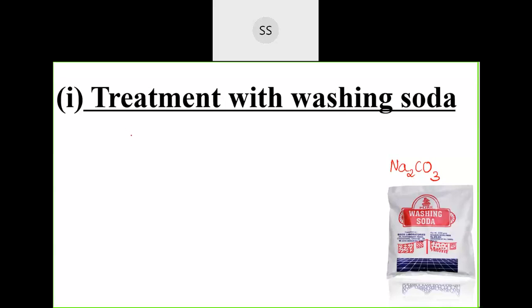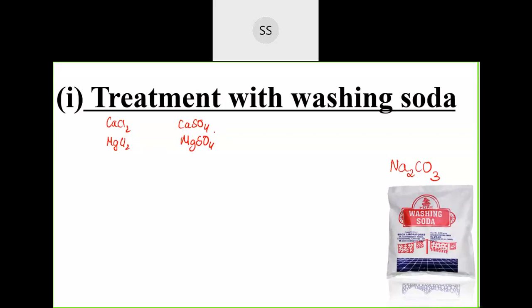So we have metal chloride as well as metal sulfate. We have calcium chloride and magnesium chloride, calcium sulfate and magnesium sulfate. Instead of writing four reactions, all these compounds can combine with sodium carbonate and